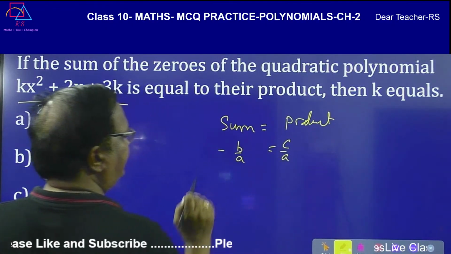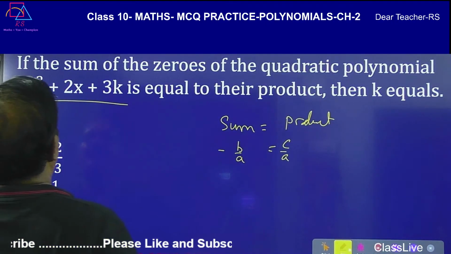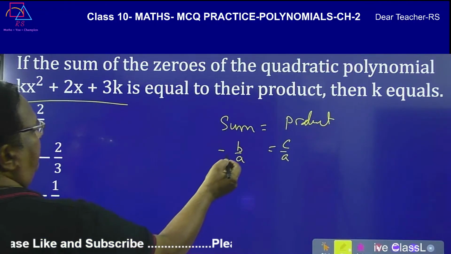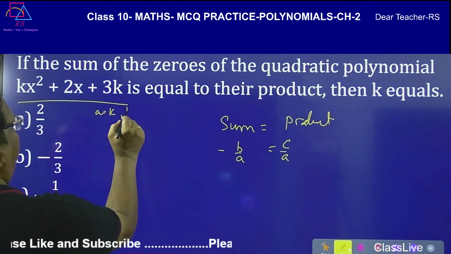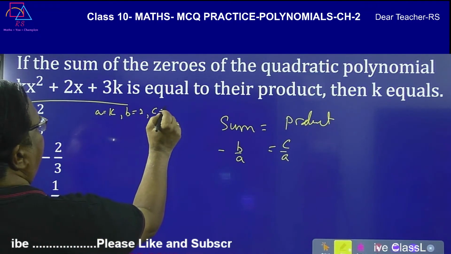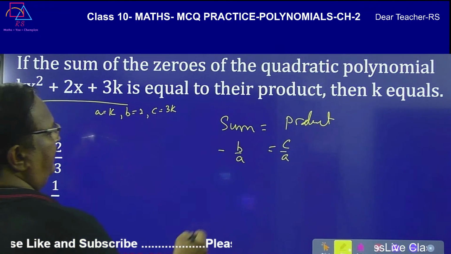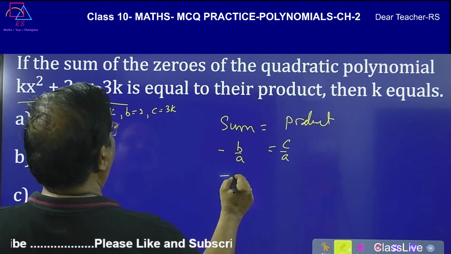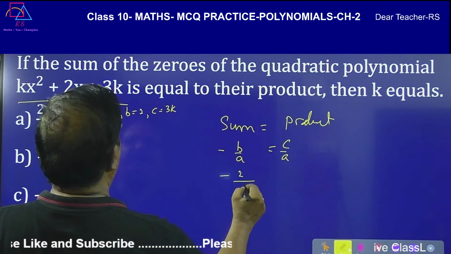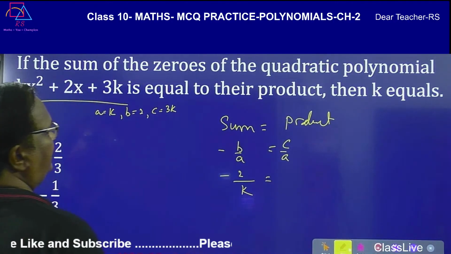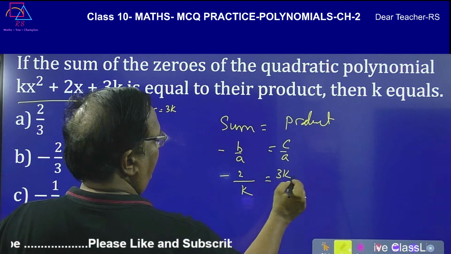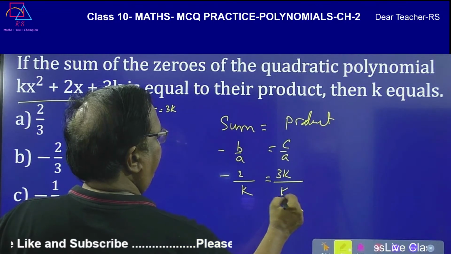Don't cancel a yet. Okay, now minus b. So a is equal to k, b is equal to 2 and c is equal to 3k. So you have to substitute these values. -2 by a is equal to c by a, that is -2 by k is equal to 3k by k.